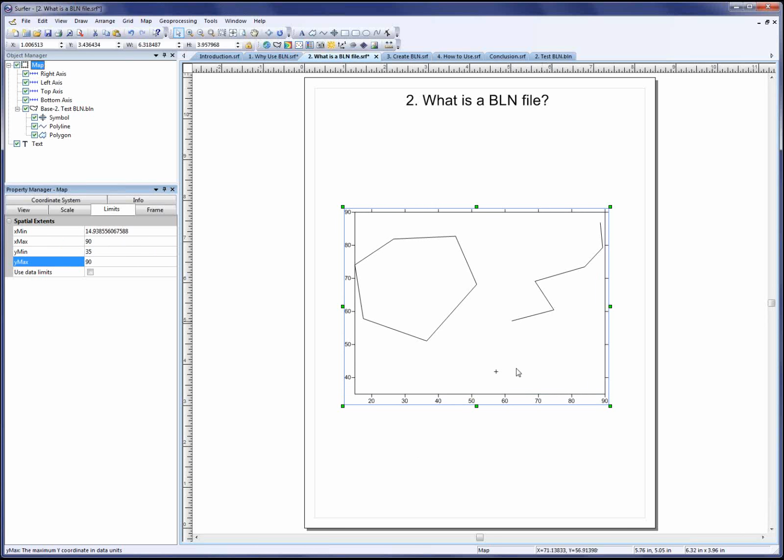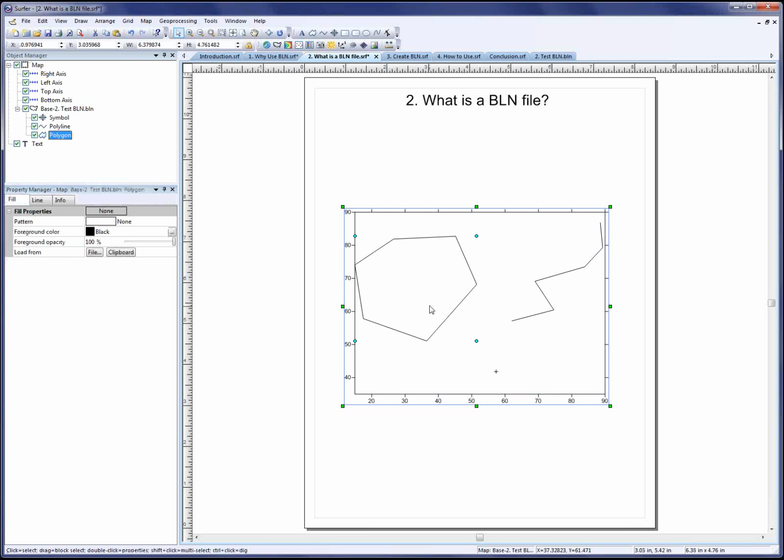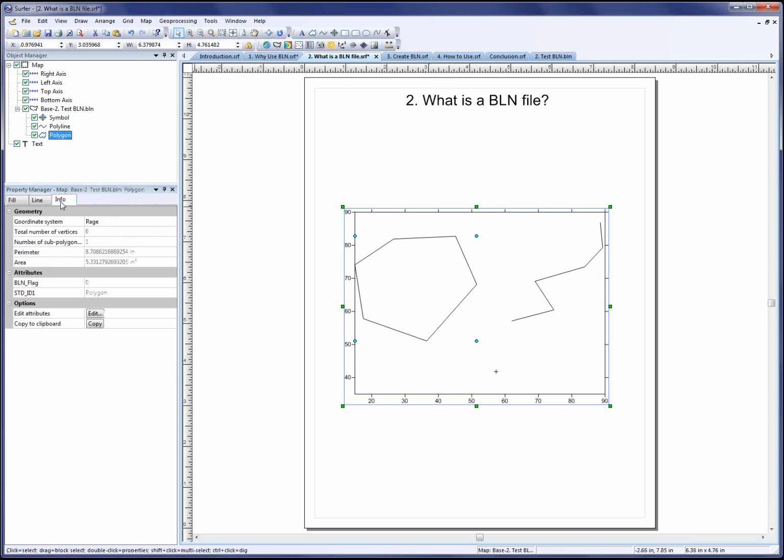So here you can see the 3 objects, and if I click on one of them, like this polygon, and then click on the Info tab in the Property Manager, I can see that the attribute value that I entered is here for this attribute std ID1. So you can see that the BLN file is really a pretty simple file format. It's just a single header line and then a list of XY coordinates for each object in the file.